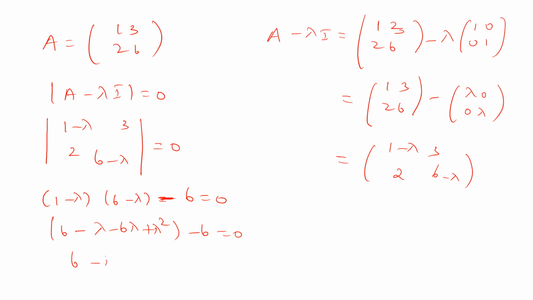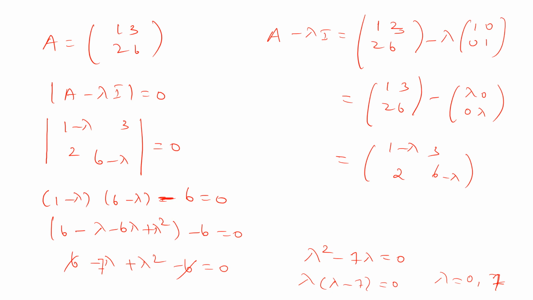Simplification: 6 minus lambda minus lambda, so totally it is 7 lambda plus lambda square minus 6 is equal to 0. So this will be lambda square minus 7 lambda is equal to 0. So lambda into lambda minus 7 is equal to 0. So lambda equal to 0, 7. So these two are the eigenvalues of the given matrix.